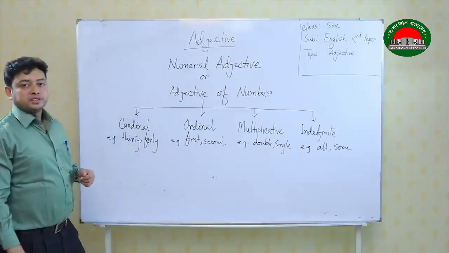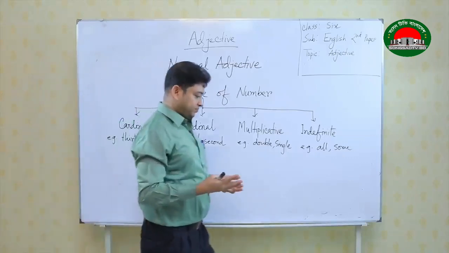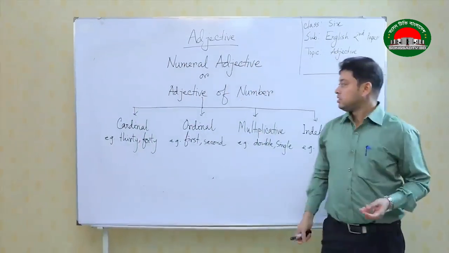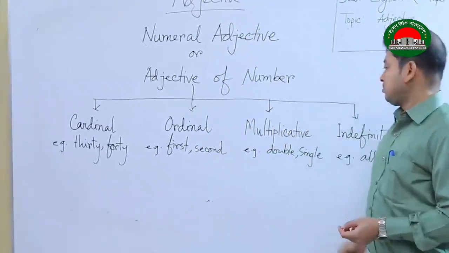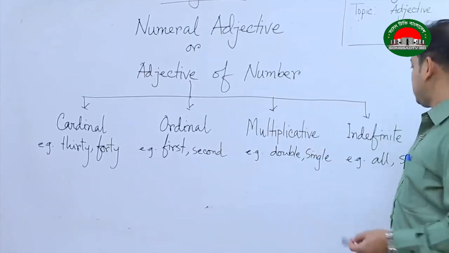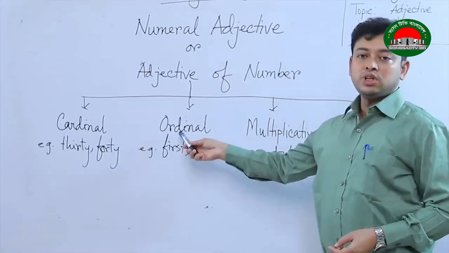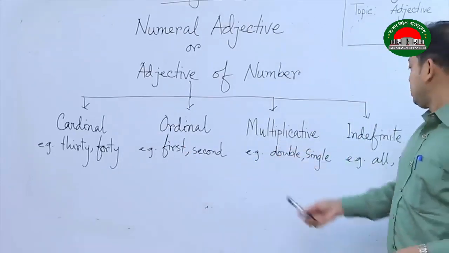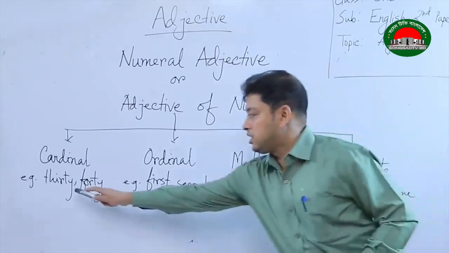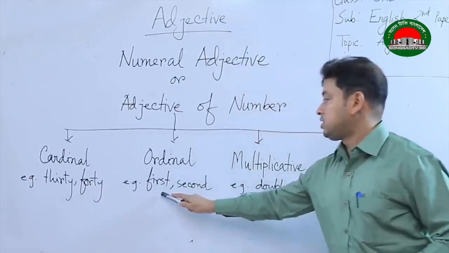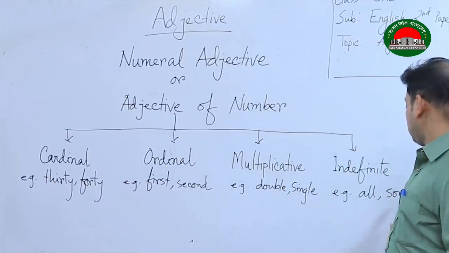Now, adjective of number. Adjective of number can be classified into 4 ways. First one is cardinal number, the second one is ordinal number, third one is multiplicative, and the last one is indefinite. That means the cardinal numeral, ordinal numeral, multiplicative numeral, and indefinite numeral. So, the examples are given here: 30, 40, first, second, double, single, all, some.